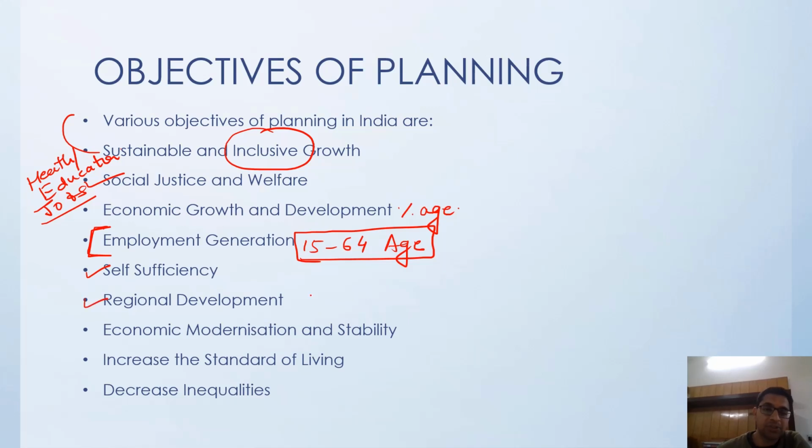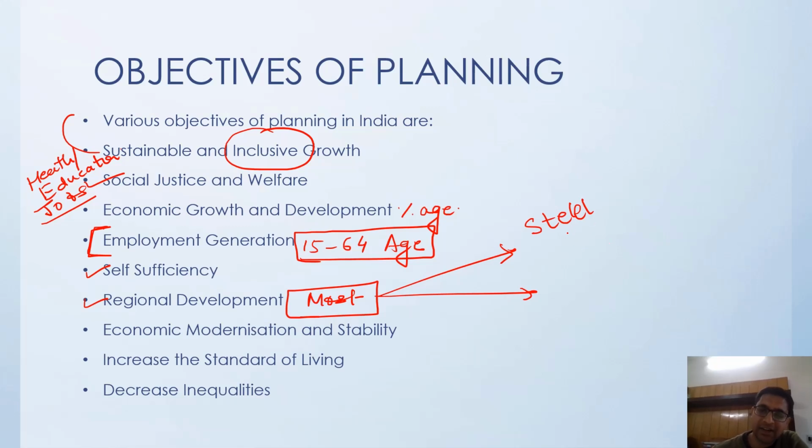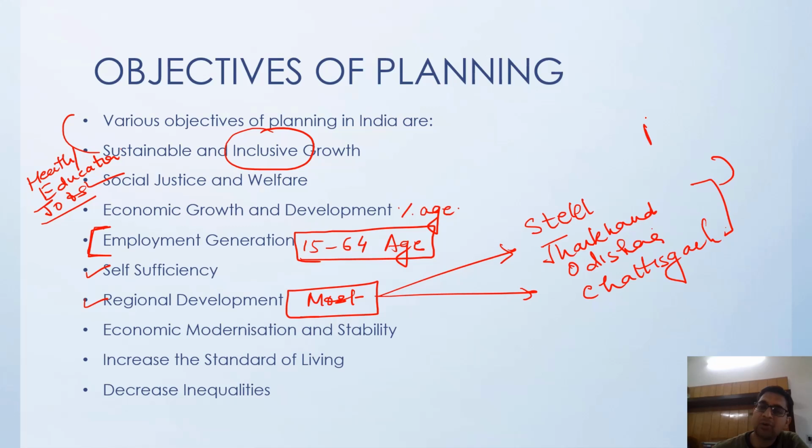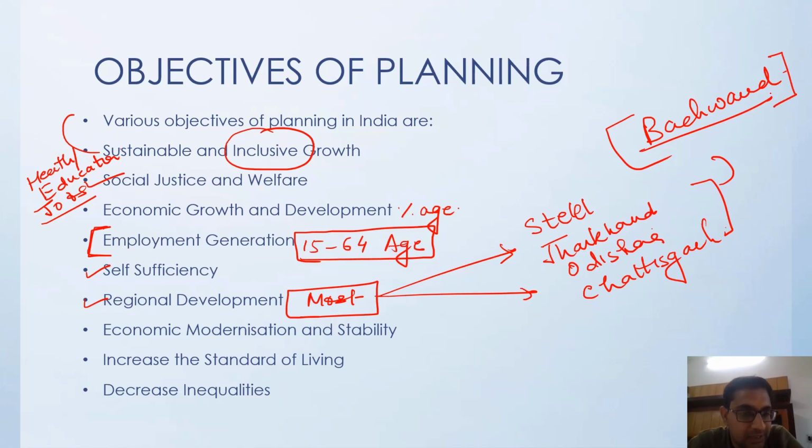Regional development, that is the most important topic, okay? If you go by that concept, right now a lot of steel factories, aluminium factories and various other factories are being set up in Jharkhand, Odisha, Chhattisgarh, okay? These are called earlier backward areas because they were not being treated the way they have to be treated.